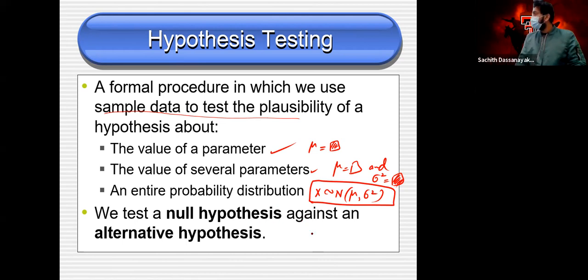As I mentioned last time, if we need to test something, we should have at least two things, right? We need to compare what happened to this and what happened to that. Here we consider two hypotheses. The first one is the null hypothesis. We denote it by capital H subscript naught, H naught.